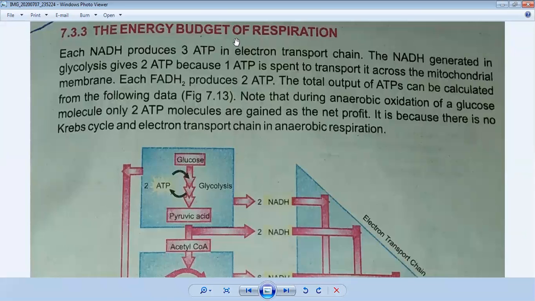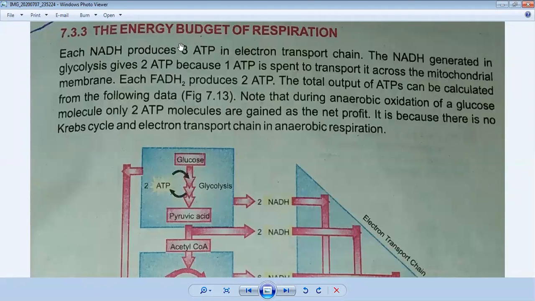It consists of three phosphate molecules, and these are powerful molecules in the body of the cell. So now we will discuss the energy budget of respiration. This topic has also been very important for the last 2 or 3 years.